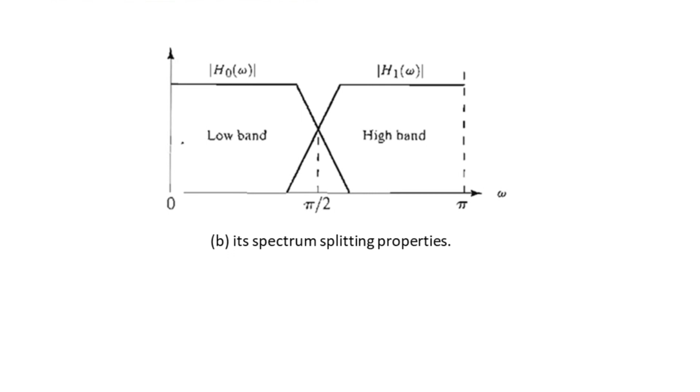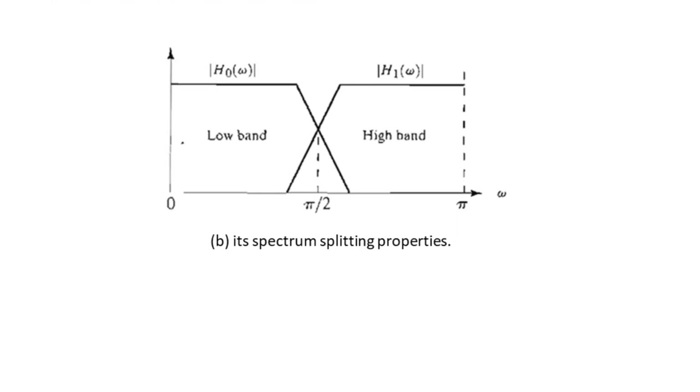So omega is the angular frequency. In general we have the angular frequency omega is equal to 2 pi f. Here in this spectrum you see a low band and a high band. The frequency markings you can see from 0 to pi by 2, and next to that we have pi. Now the filter capital H0 is a low pass filter that you see on the left hand side, whose output is an approximation of the input signal x of n, whereas the filter H1 is the high pass filter whose output is the high frequency or detailed part of x of n.